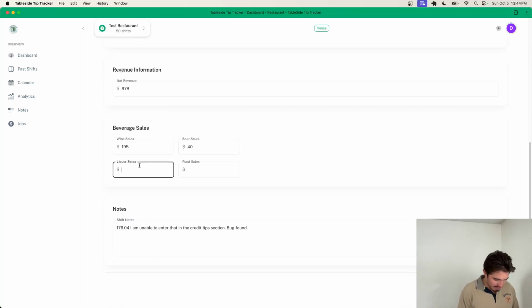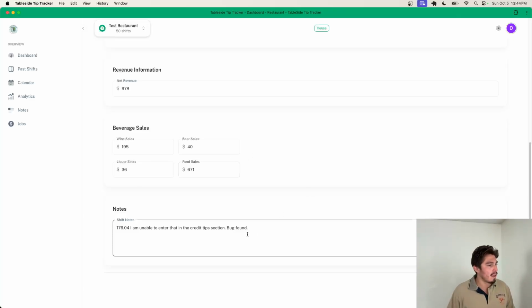Liquor sales, we did 36. And food sales, we went ahead and did 671. All right. Still need to tip out because all the tips were on service charge.